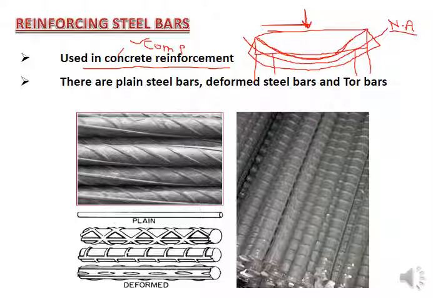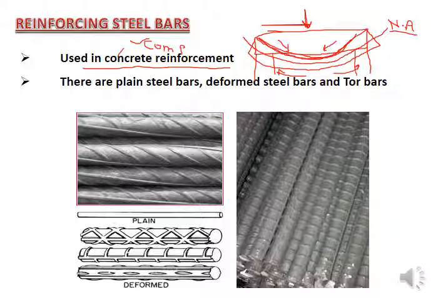What does it mean? The top fibers of the beam, the top surface, are going to be compressed inside, and the bottom part gives you tensile stresses moving outward.